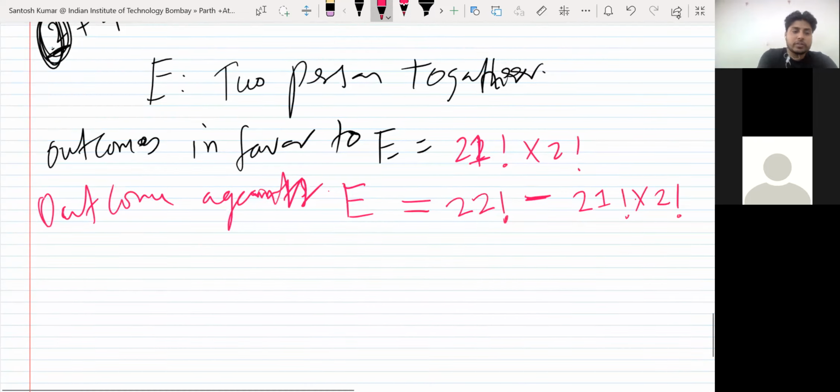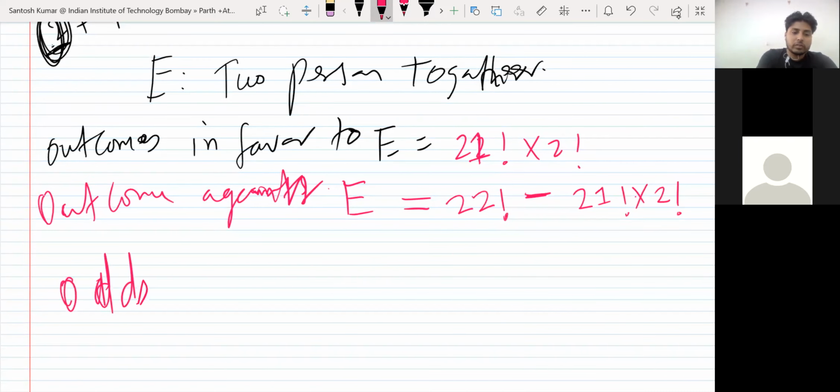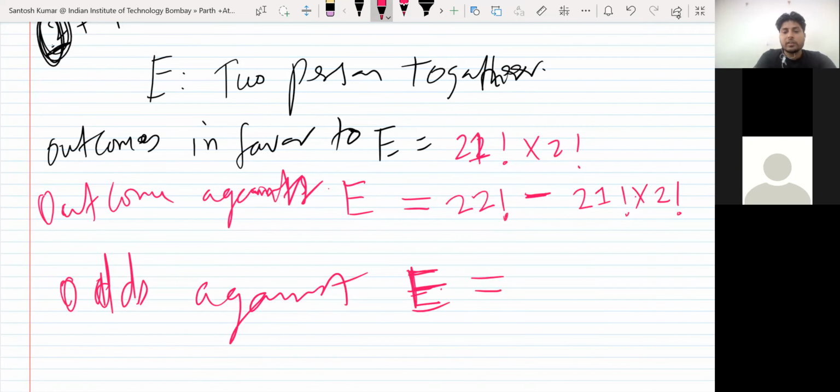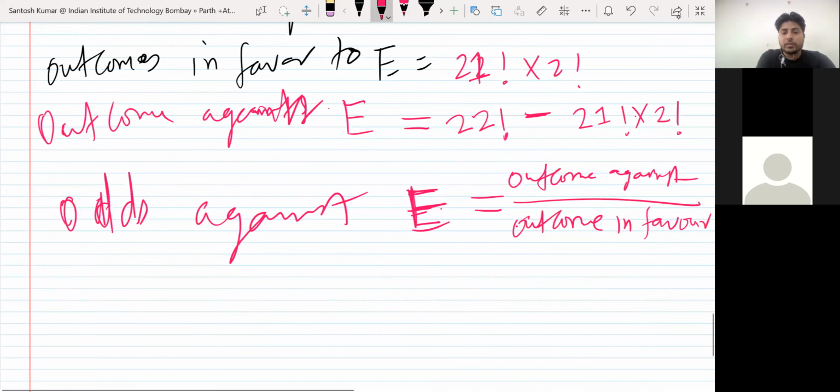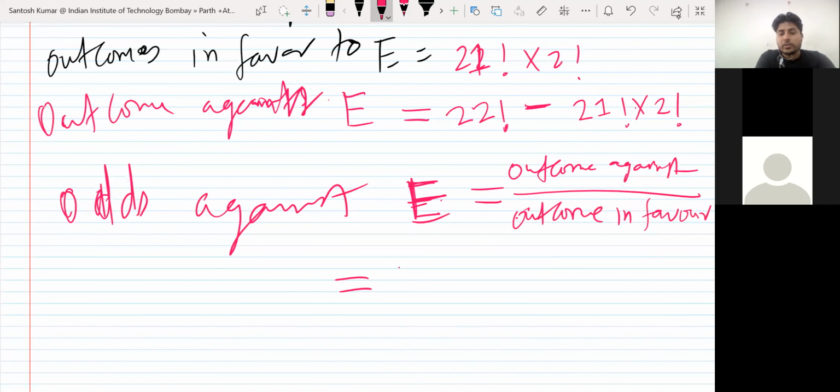Now you want odds against E, not in favor. You want odds against it. So that means outcomes against upon outcomes in favor, right? The formula is outcomes against upon outcomes in favor. So how many outcomes are against? That is 22 factorial minus 21 factorial into 2 factorial, upon outcomes in favor. So that is 21 factorial into 2 factorial.